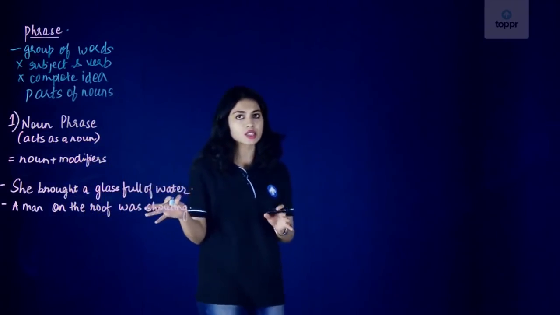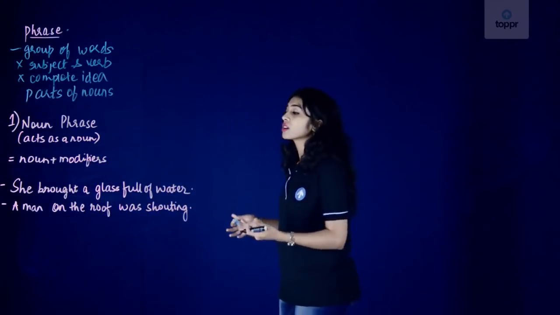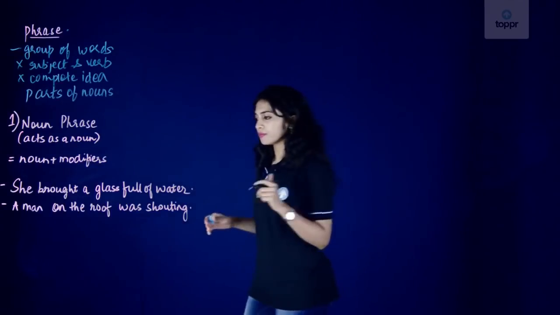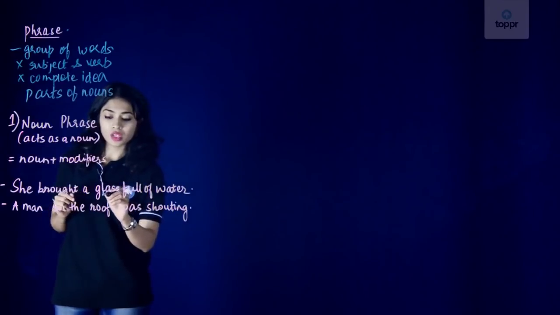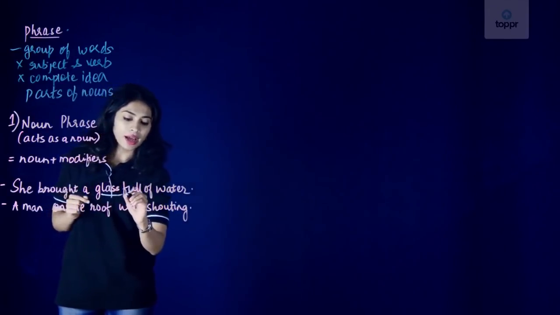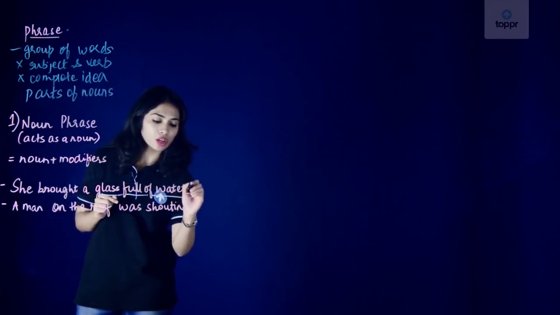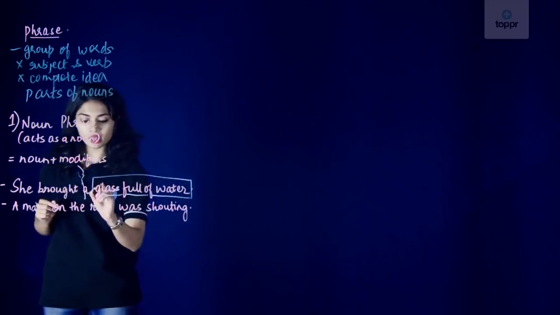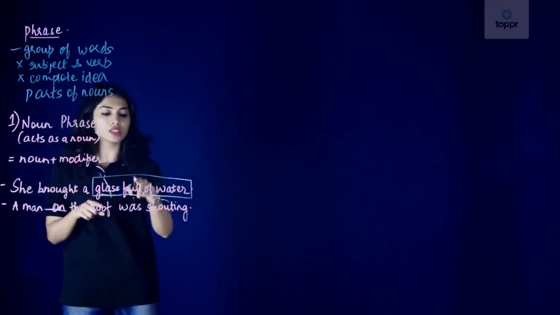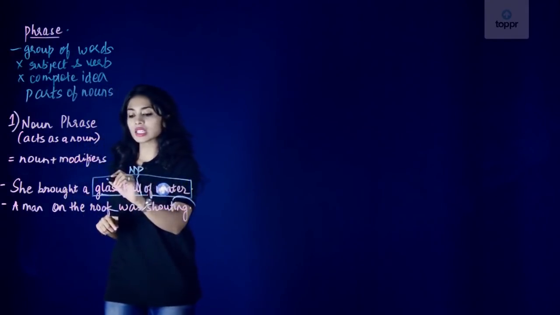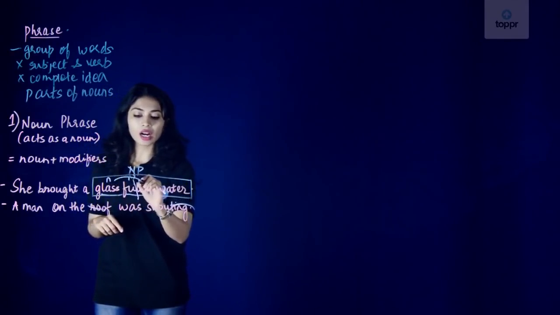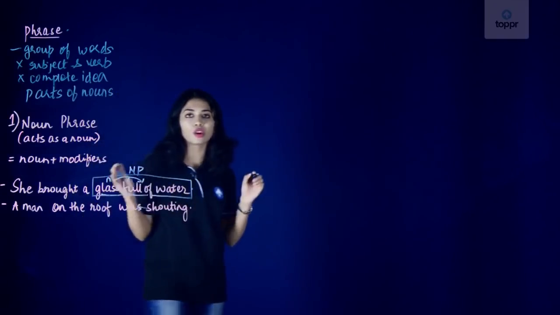Let's look at the first sentence to understand noun phrases better. She brought a glass full of water. So we have learned that the noun phrase always starts with a noun. So glass here is a noun, and these words, glass full of water, are a group of words that go together, and therefore this here is a noun phrase. So glass is our noun and these are its modifiers. So glass full of water.